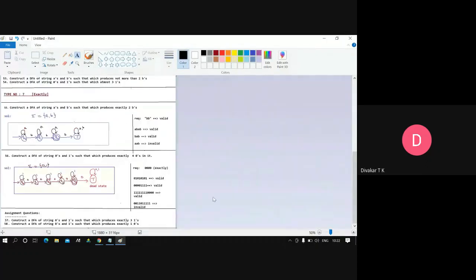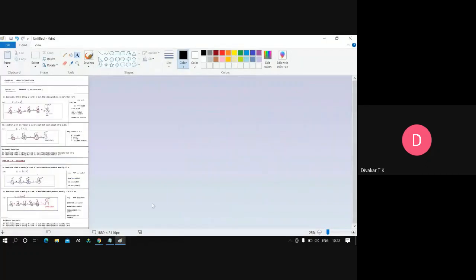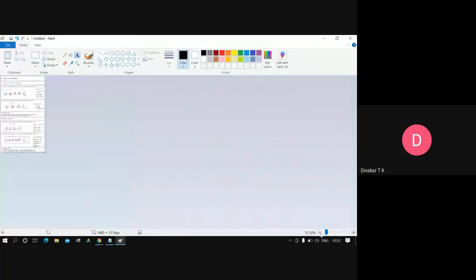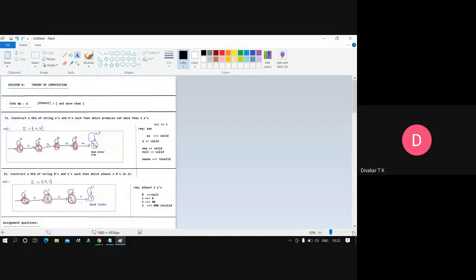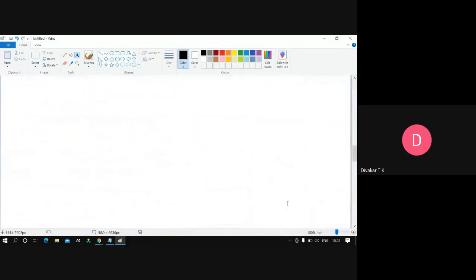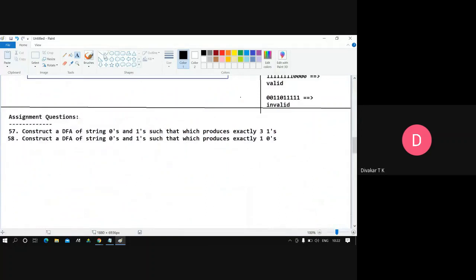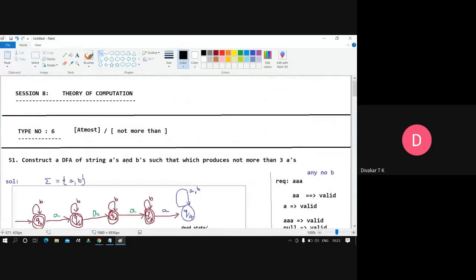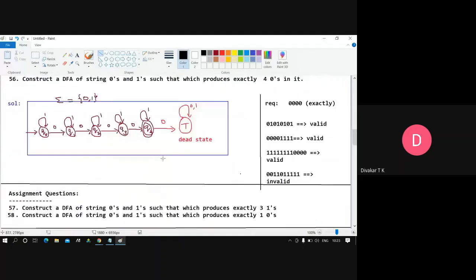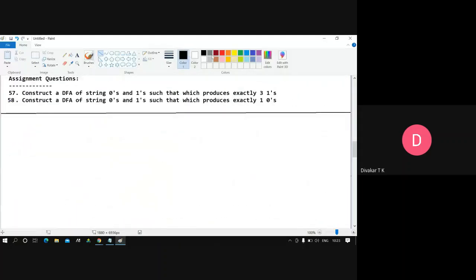So we're doing one more type of problem here. Till then, any questions, any queries? Yeah, take down the assignment questions, guys. So today's last type of problem is type number 8. We're done with type number 6 and type number 7, and we are also doing type number 8 problems today.